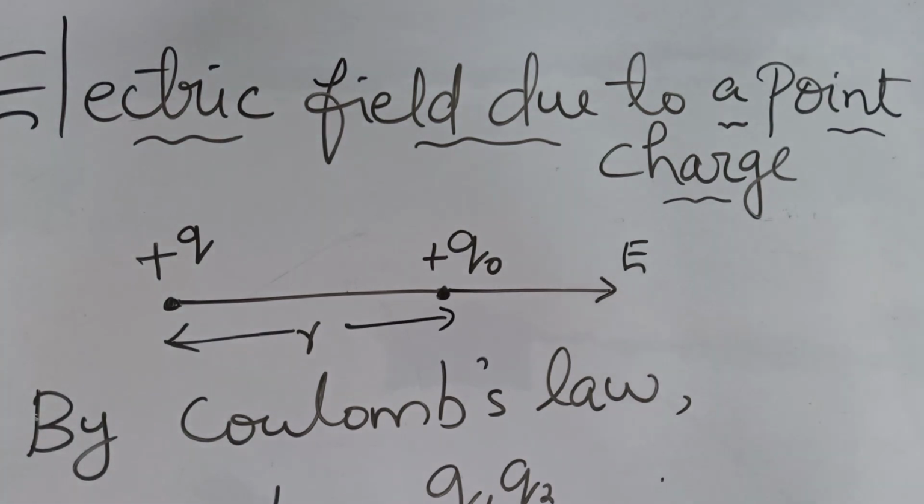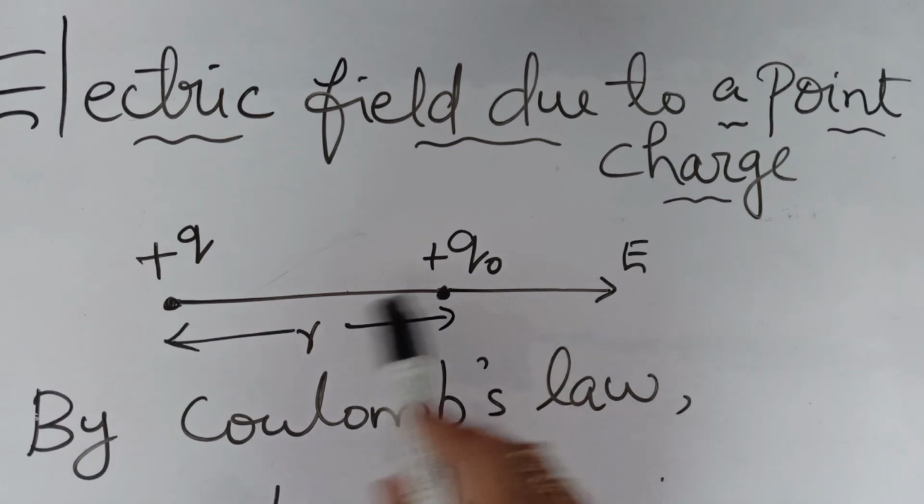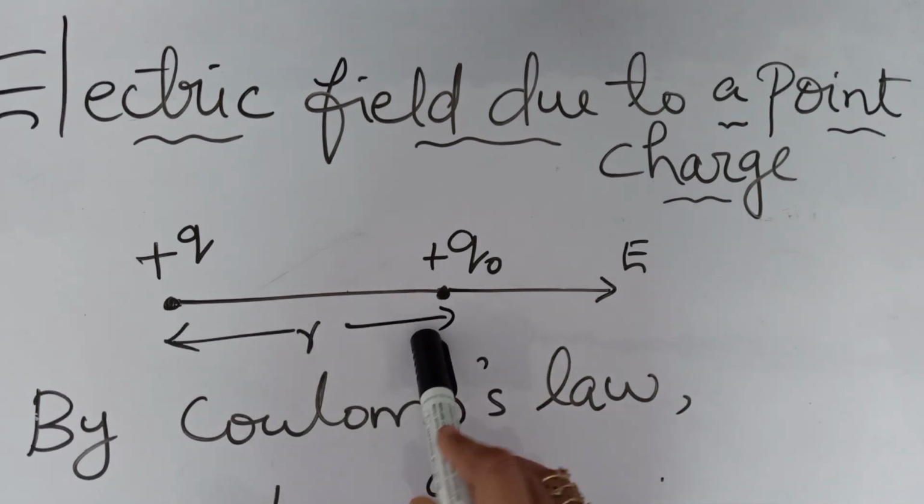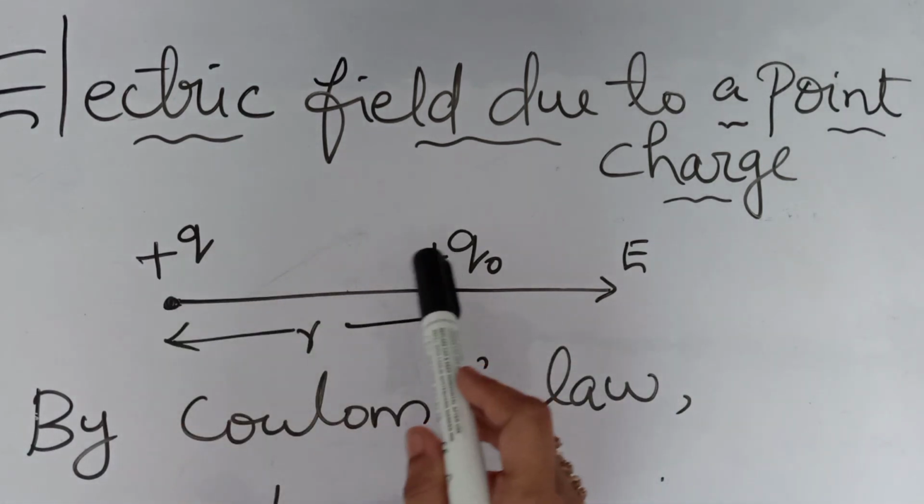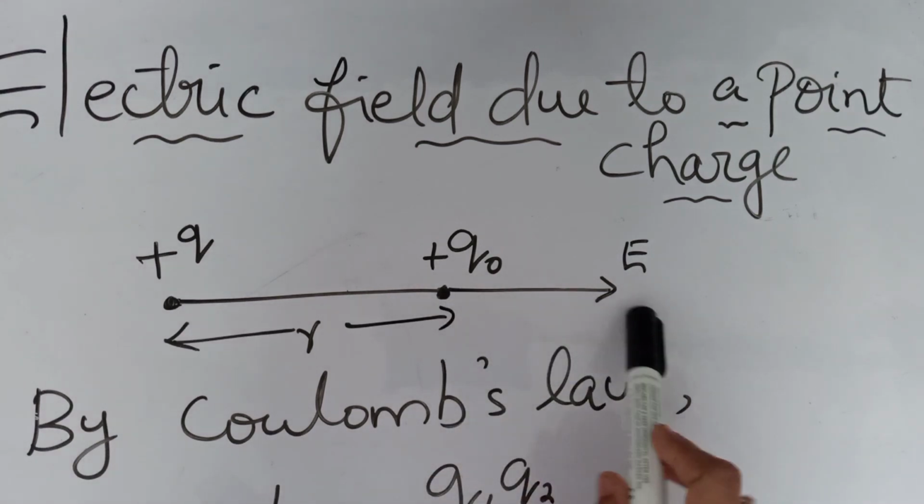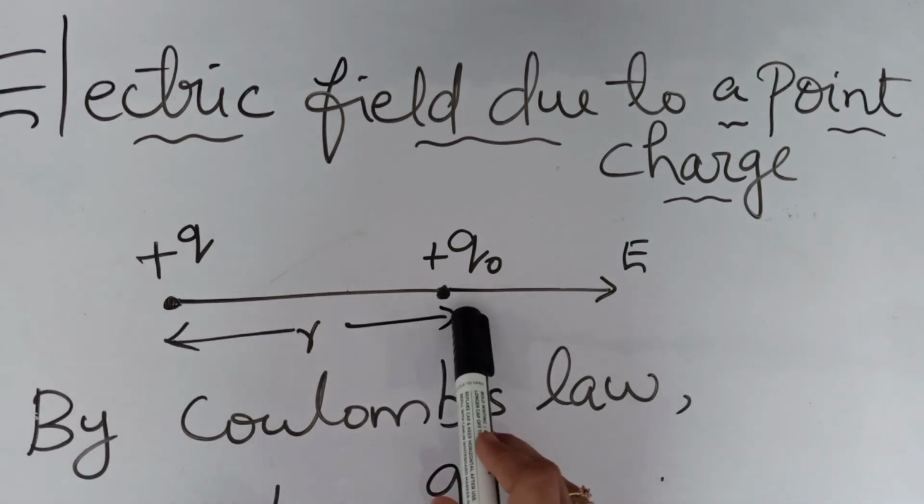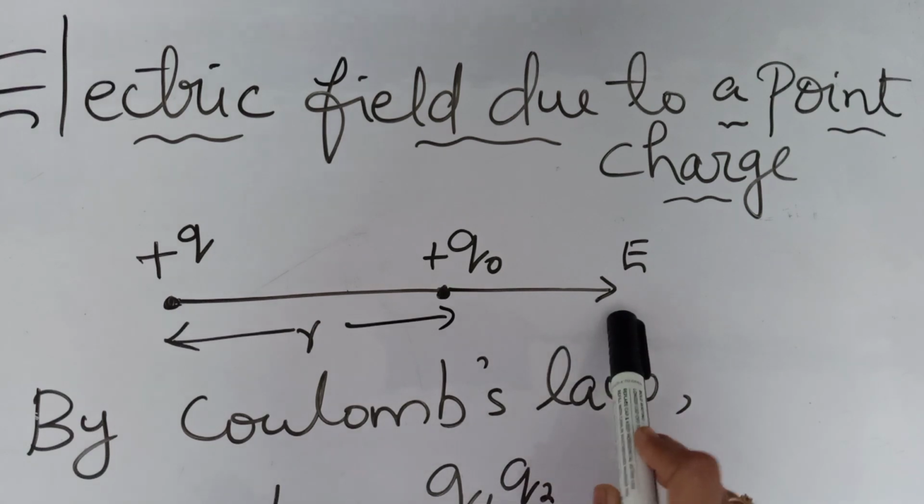So here we are considering a charge plus Q, and a test charge Q0 is kept at a distance r from the charge. What will be the direction of the electric field here? Here both are positive charges, so the field will be away from this positive charge. So here the direction of the field is marked.